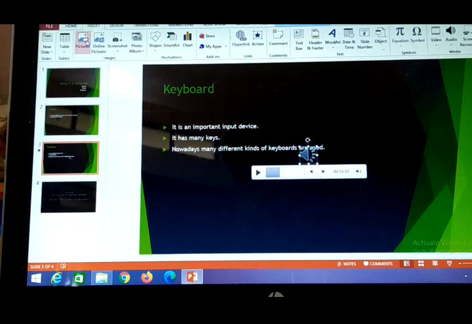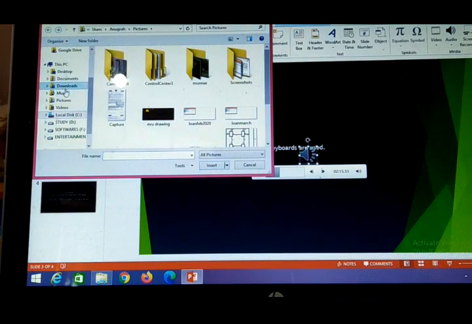I am going to the pictures option, then I am going to the music folder I have saved here, and this picture I want to insert here.